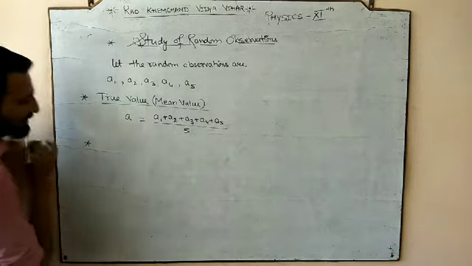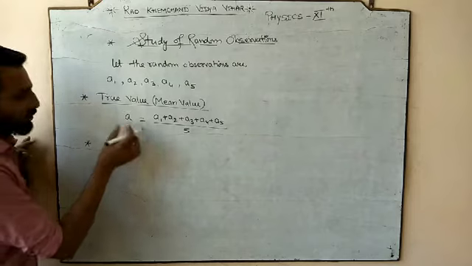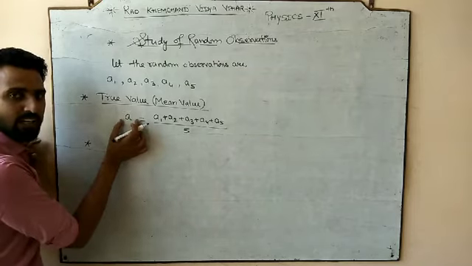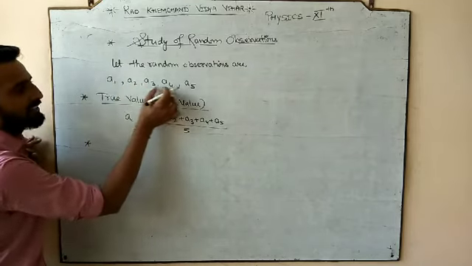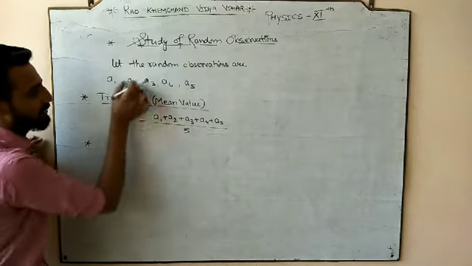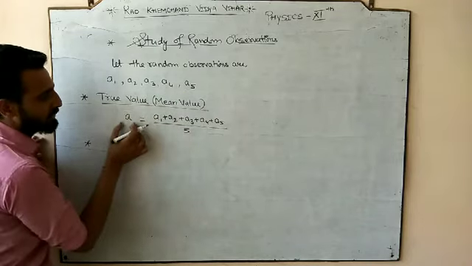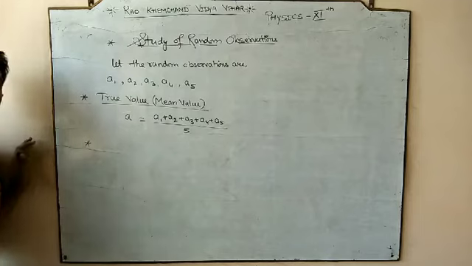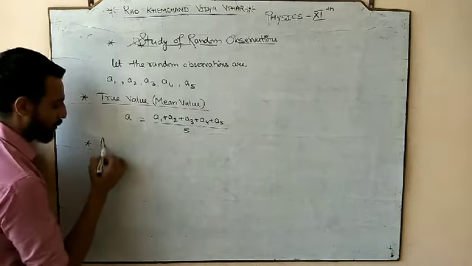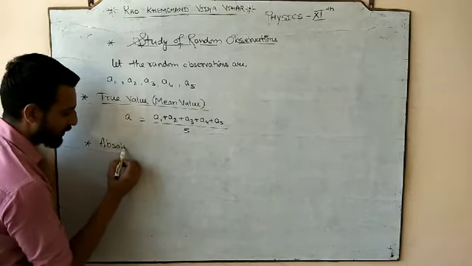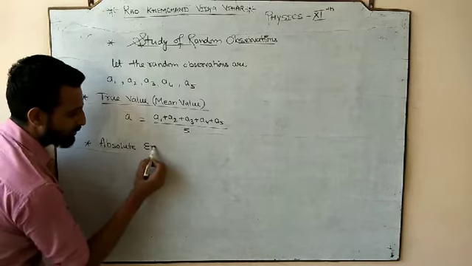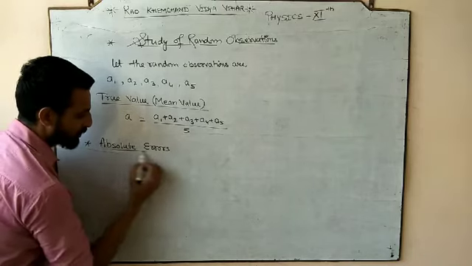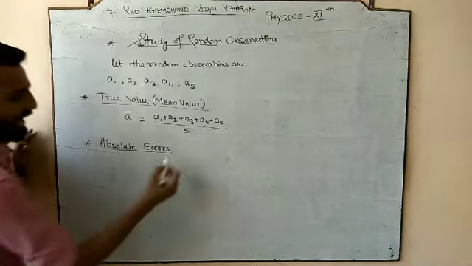Now once I have a true value, and these are our measured values, there is a difference among them, and the difference between the true value and the measured value is called error. And we are going to find out absolute errors. Absolute means individual errors.